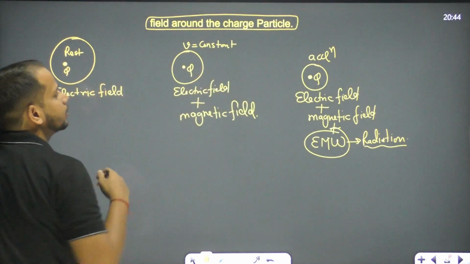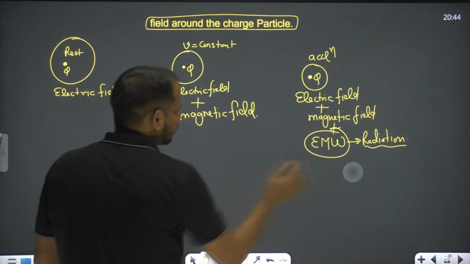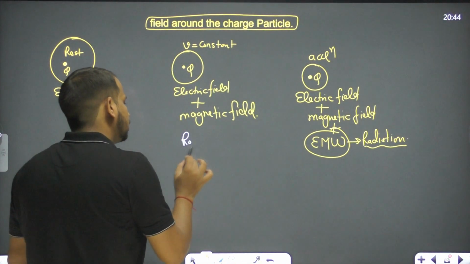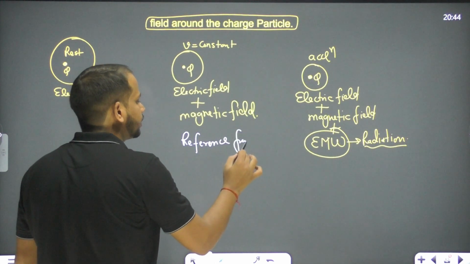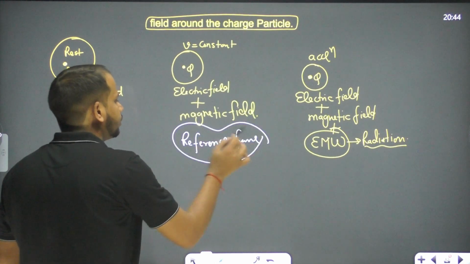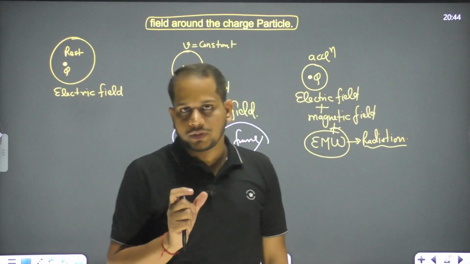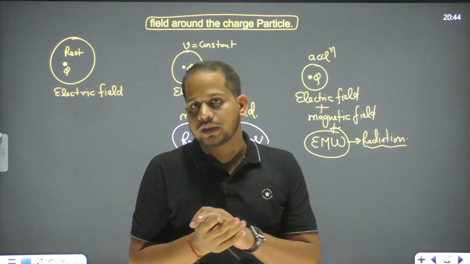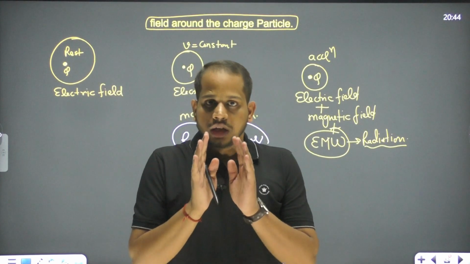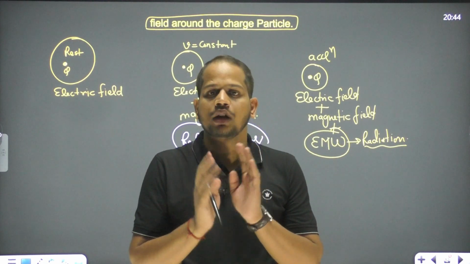Actually this whole thing depends upon the reference frame. What is the meaning of reference frame? I hope you all know about the reference frame. In general, you can say every observer is a reference frame. A reference frame means an observer with a coordinate axis and a clock. This is called a reference frame.